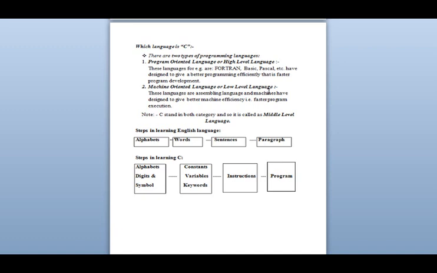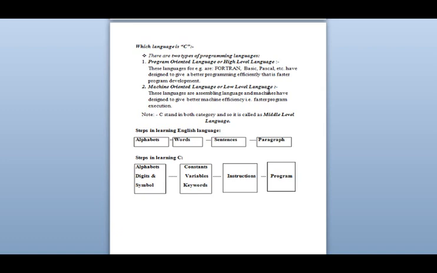Fortran, Basic, and Pascal all come under this. Second is machine-oriented language, that is low level, like assembly language. Assembly language is designed for better machine efficiency, that is, for faster program execution.